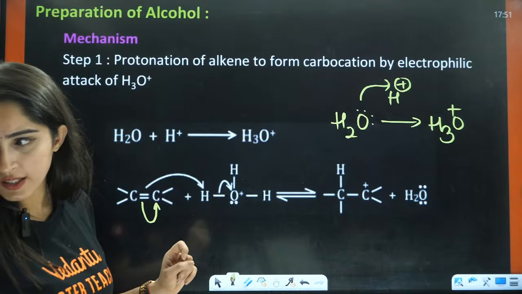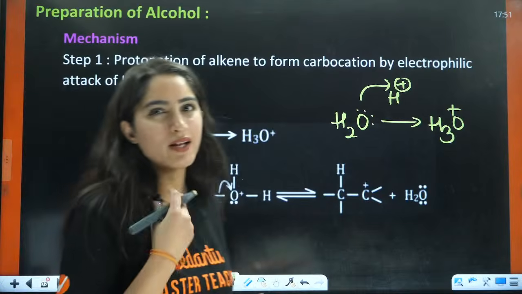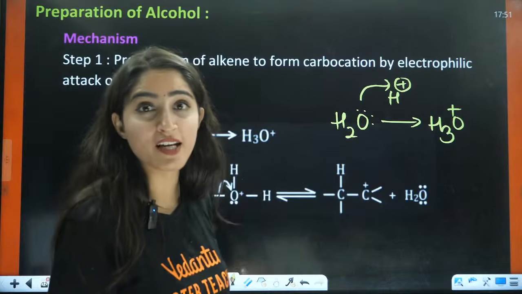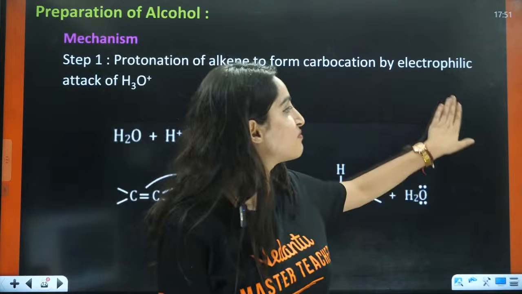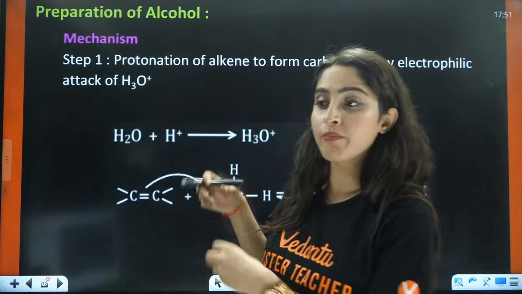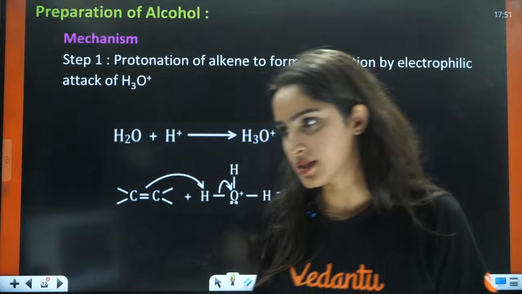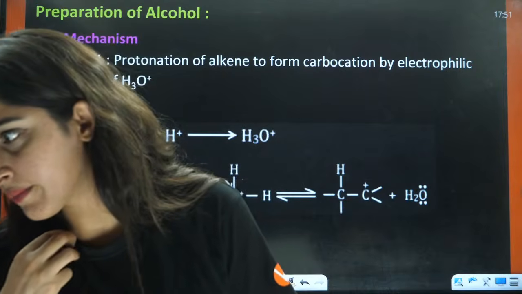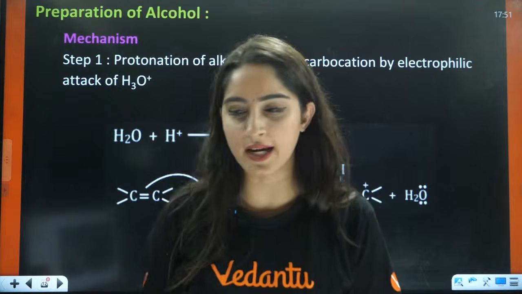I think too much glitching. Students, just give me 5 minutes, okay? I can't teach in this glitching. I think you also won't be able to understand in this glitching, because when I'm writing, it is disappearing, right? So it is very difficult for me to teach as well. So just give me 2-3 minutes. Studio settings taken care, ma'am, Capto. Okay, so Capto has taken care of the studio settings. Just give me 2 minutes, right? Okay.